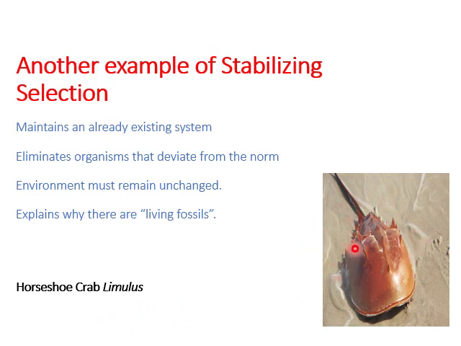It is a good example because the horseshoe crab lives along the Atlantic coast of the United States, and the comparison of the fossil record with living forms indicates that this body form has changed little over 200 million years. Apparently, the combination of characteristics present in this group of animals is adaptive for the horseshoe crab's environment, and this explains why there are living fossils.